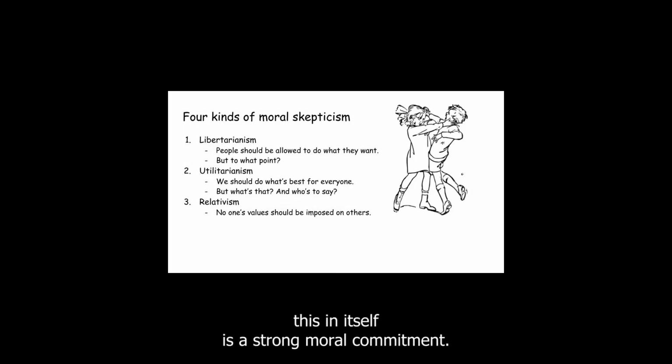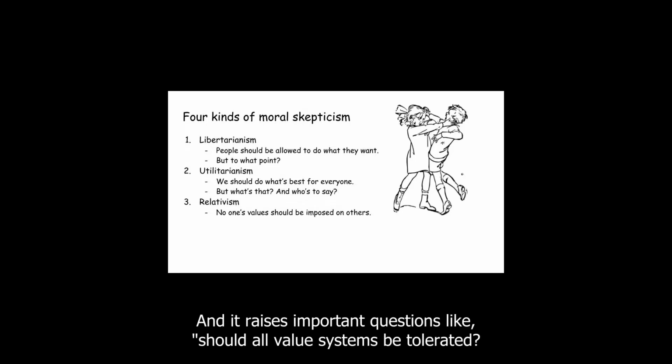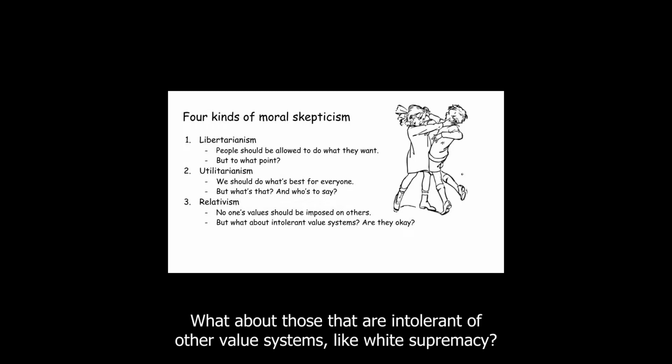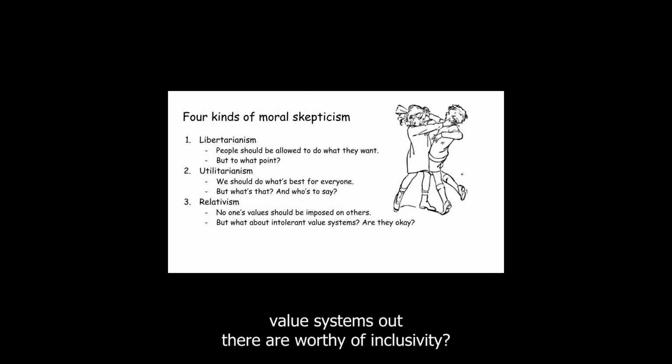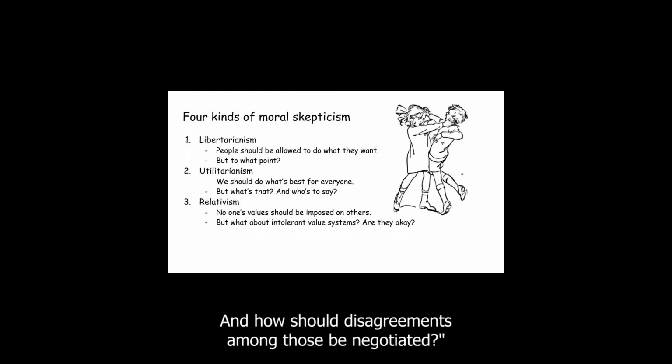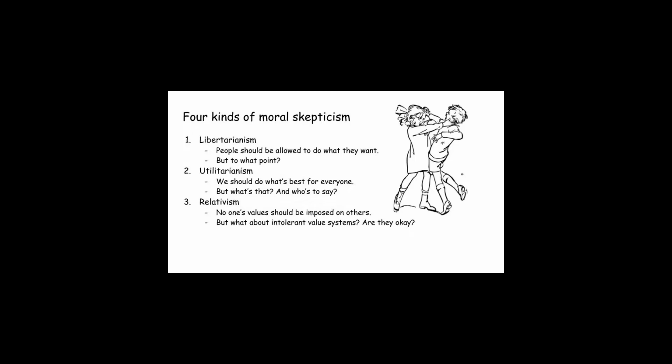But notice that this in itself is a strong moral commitment, and it raises important questions like, should all value systems be tolerated? What about those that are intolerant of other value systems, like white supremacy? How should we determine which of the diverse value systems out there are worthy of inclusivity? And how should disagreements among those be negotiated?